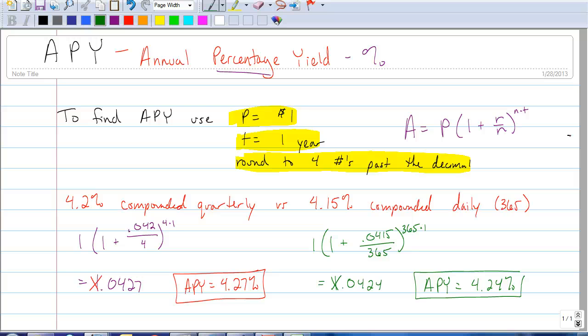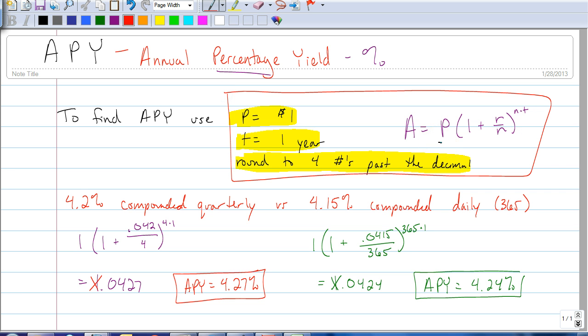So that's how we find APY, and that's how we use it, to compare different interest rates to see which is the better deal. Again, the main idea here: we use our original formula that we talked about in the previous video for general compound interest. We use our principal as $1, and our time as 1 year. Round your answer to 4 numbers past the decimal, then drop the 1 like we did here, and change the remaining to a percent. So it'll be 4.27% for this first one versus 4.24% for the other one. Hopefully you have a better idea now of how to use and apply annual percentage yield, and good luck on your assignment.